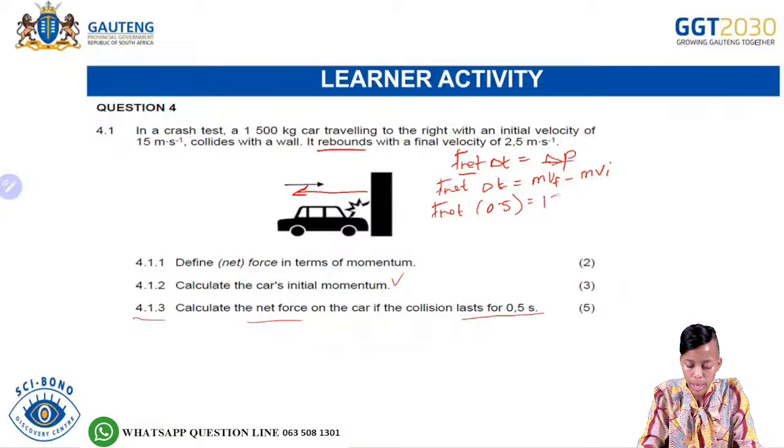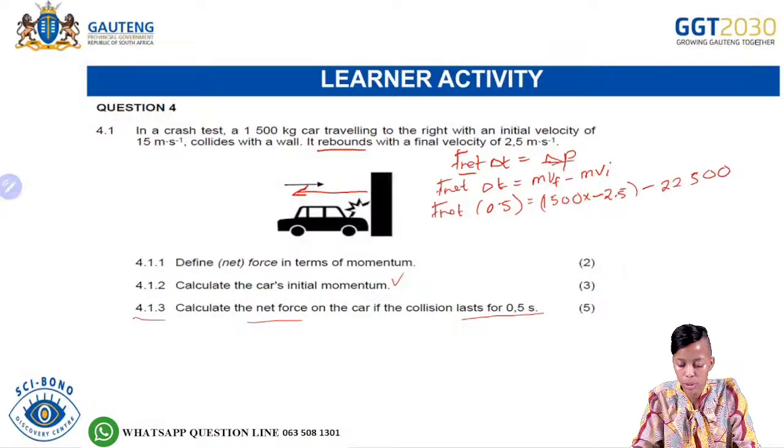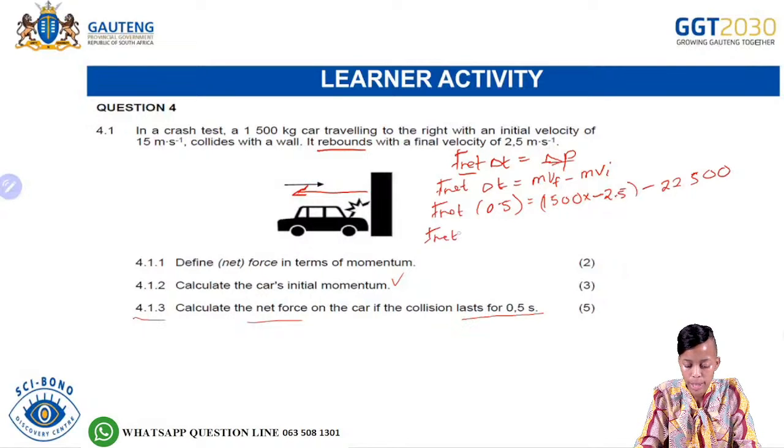So for the mass, we have 1,500 multiplied by negative 2.5 minus the initial momentum, which was what from the previous question? It was 22,500.